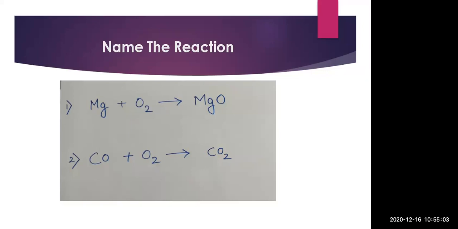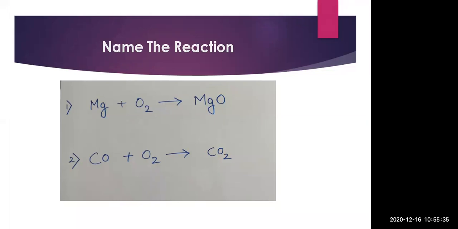Now here in this case, again, we will go one by one, 5 types of reaction we are having. So first of all, combination. In combination, 2 reactants and 1 product is there. So here we can also find that 2 reactants are there and 1 product is there. So it is a combination reaction because combining of both the reactants gives us the product. Here oxygen is also added, so we can also call it an oxidation reaction. So here both are the combination reaction and oxidation reaction.